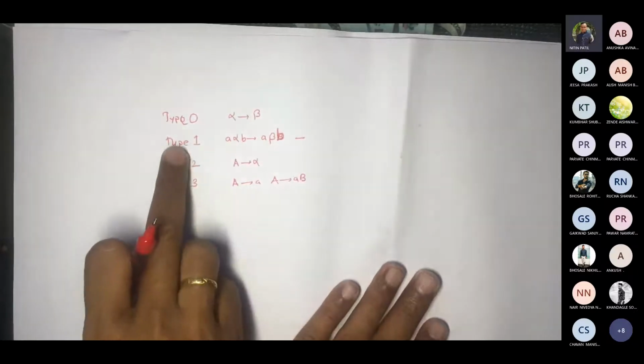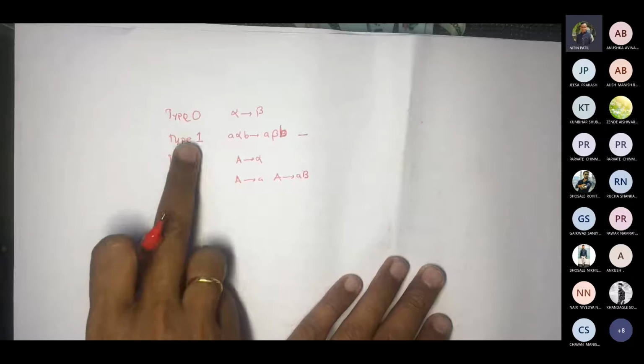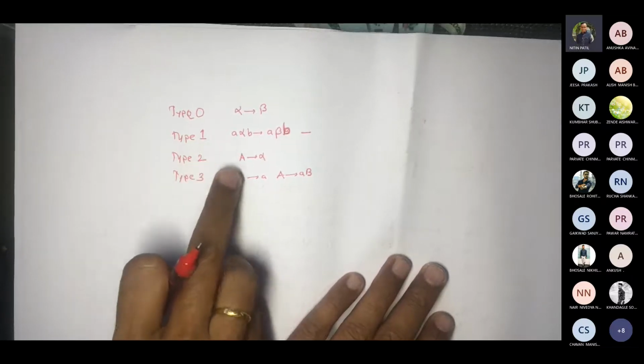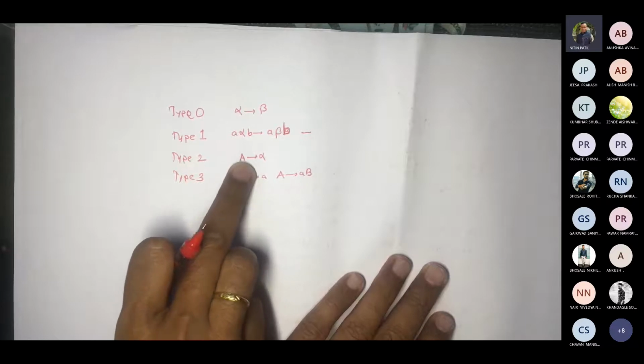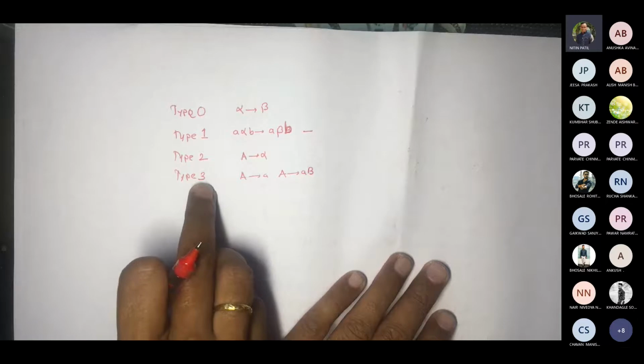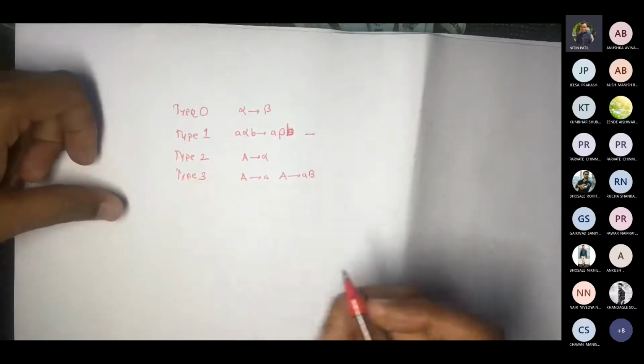can every type 0 be type 1? No, but every type 1 would definitely be type 0. Every type 1 cannot be type 2. Correct, but type 2 can be part of this where left and right context would be preserved, like there is no left and right context in this case. Similarly, type 3 can be type 2, but type 2 cannot be type 3. Correct? So can I write like this?